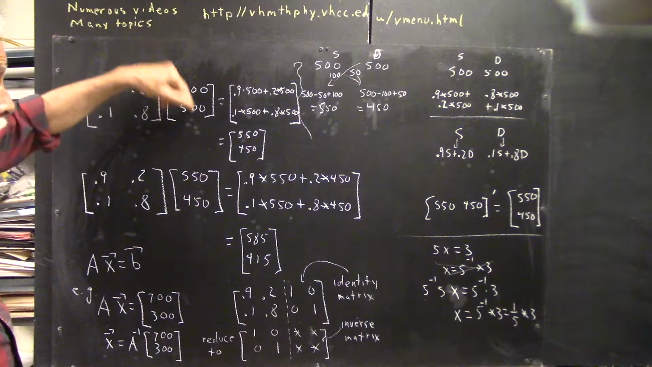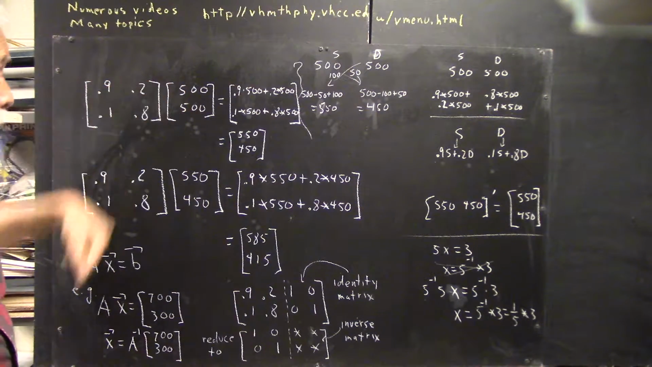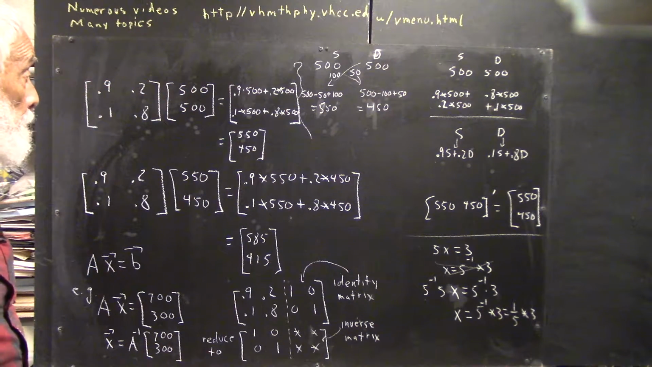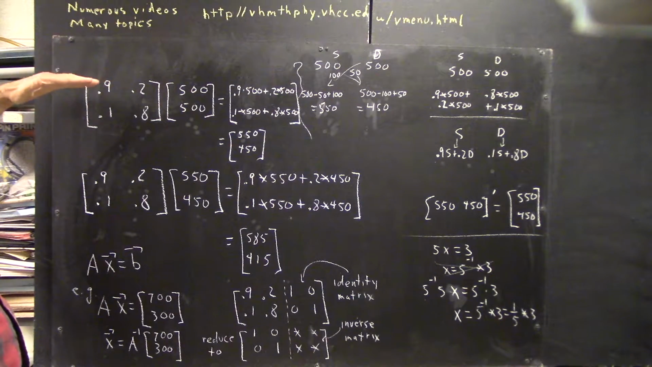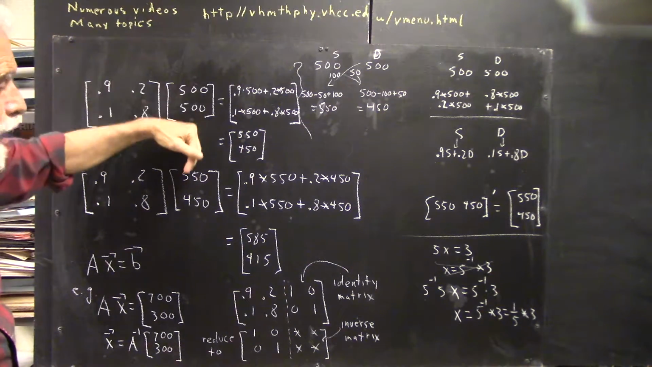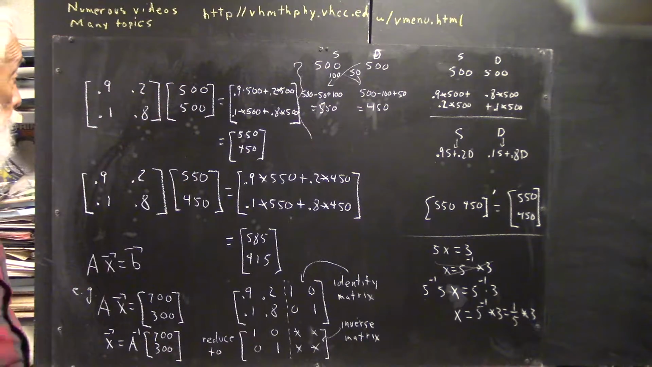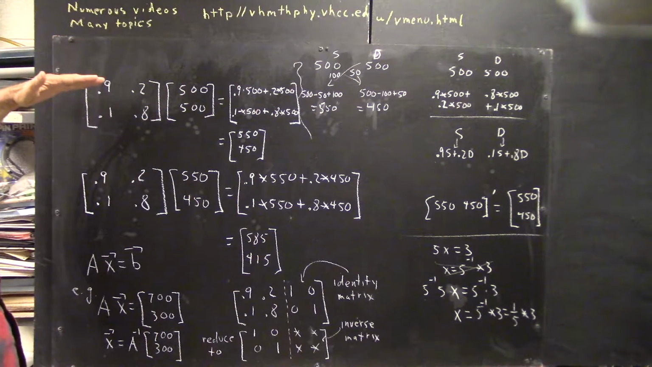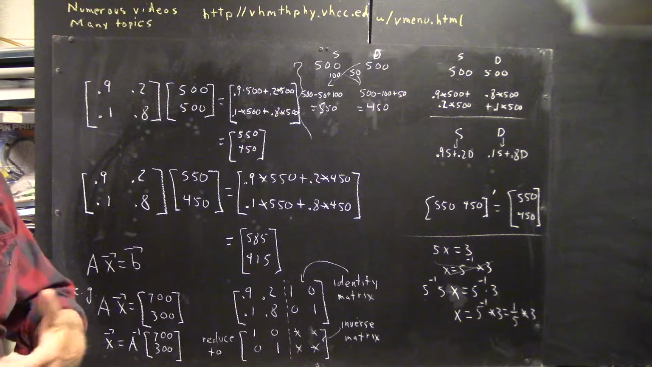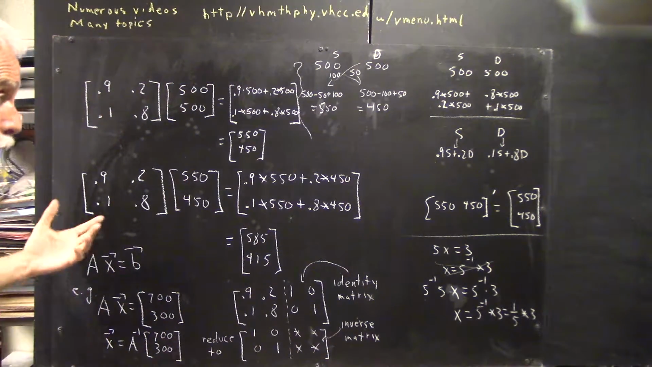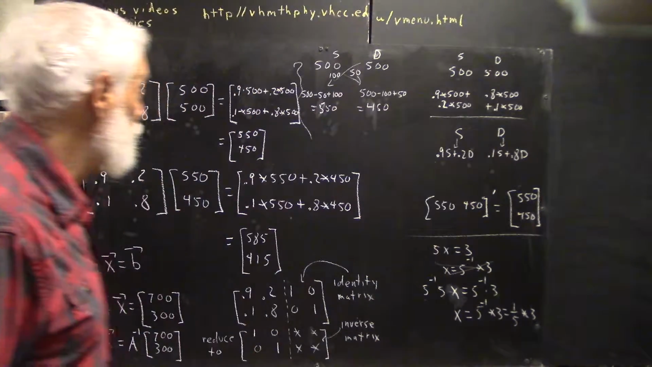And in the column, I have the original number of sane and the original number of demented. Okay? Now, my rule is that I can multiply a row of the matrix by the column vector. So, I can multiply this row by this column. How do I multiply a row by a column?